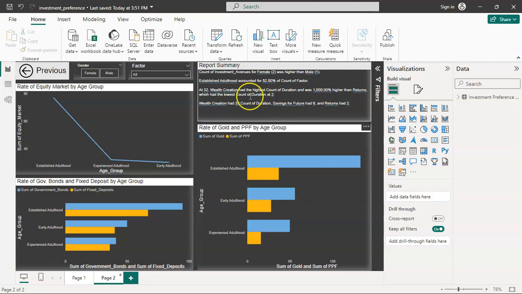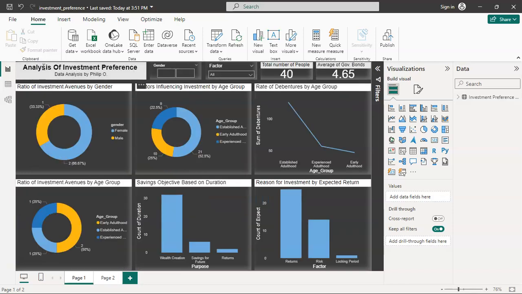So we have the report summary at the top of that chart. That is all about the report. We can also go back to the previous page. Once you want to go back, you can click on the back button to go back to the previous chart. So that is all about the analysis of investment preferences.